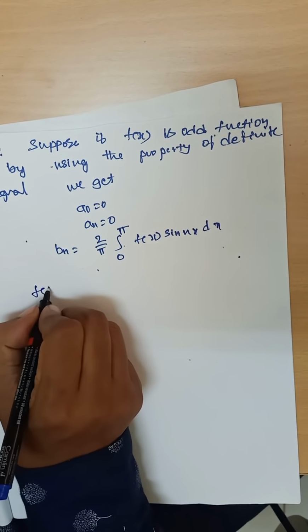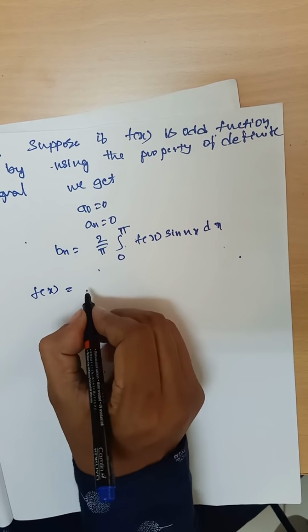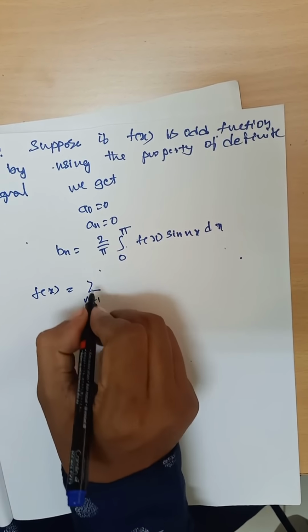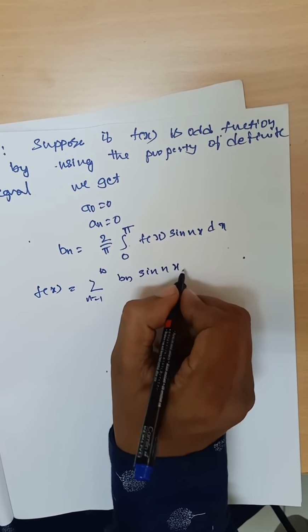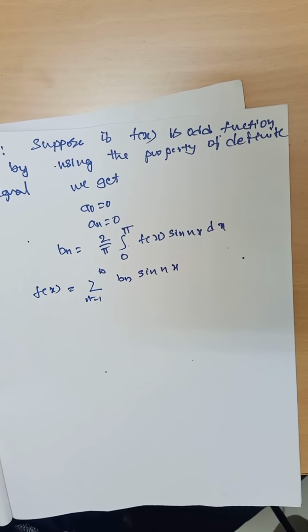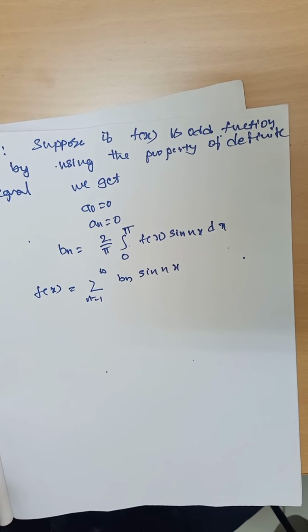We construct the Fourier series of f of x by using only bn, that is summation n from 1 to infinity bn sin nx. Some functions are neither odd nor even.